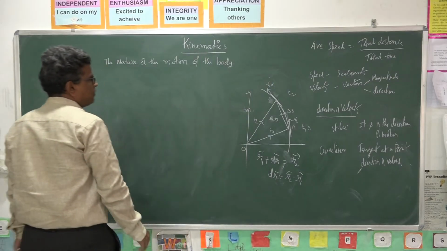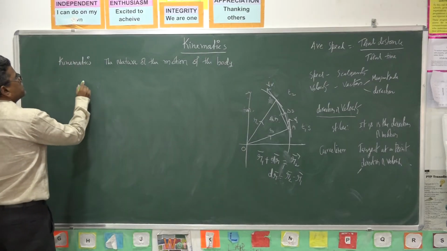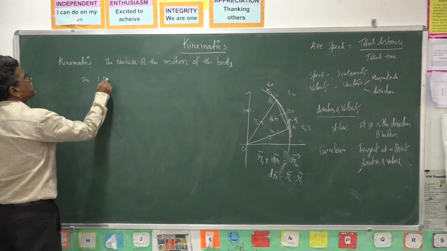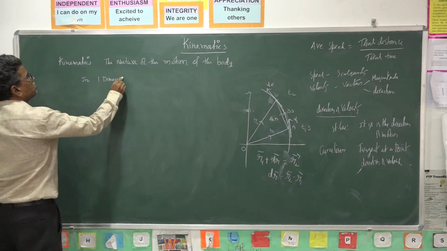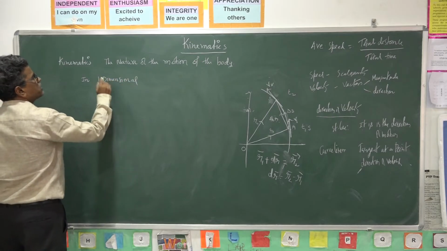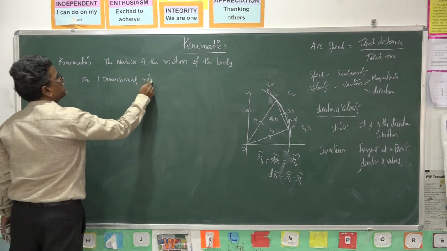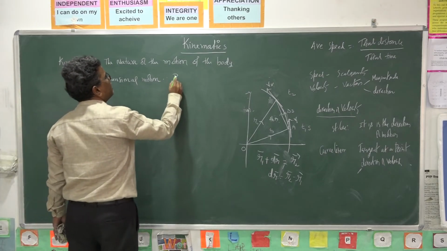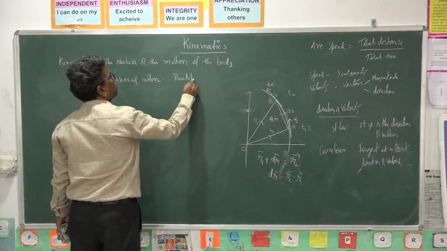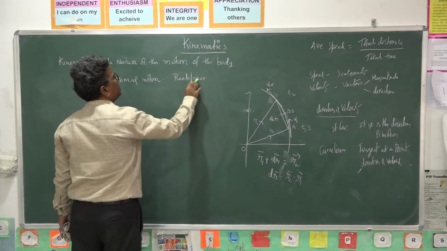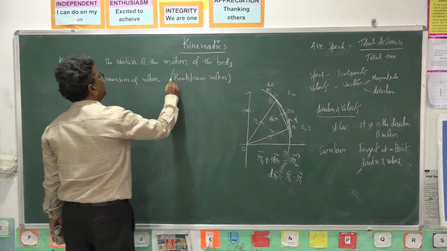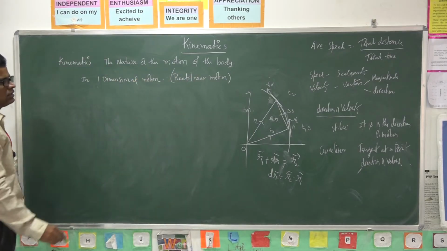I will give a few examples. Suppose in one dimensional motion, what is one dimensional motion? The body moves in a straight line, that is rectilinear motion.